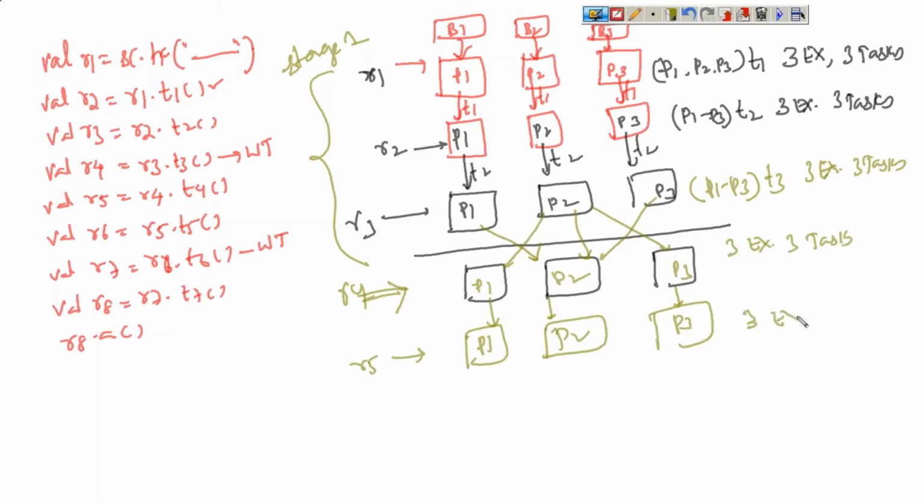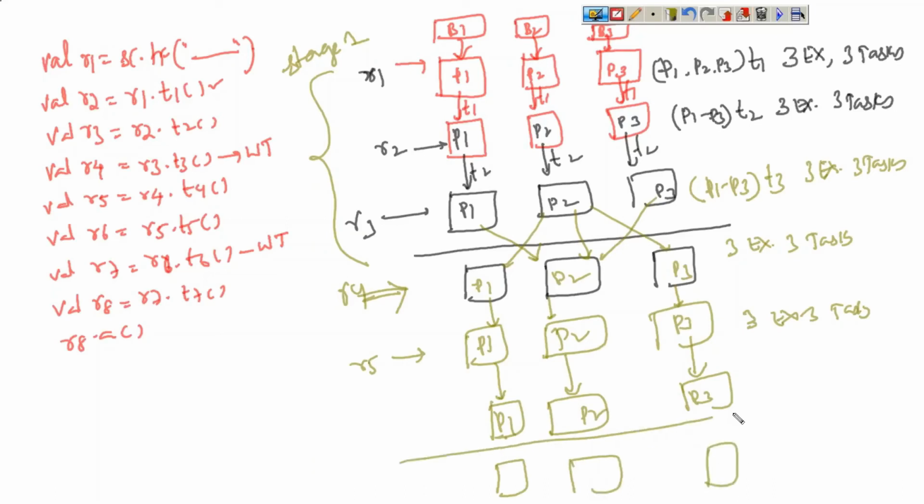Here also three executors and three tasks. So on R5, T5 is applied again here. So this is also a narrow transformation only, no problem. So 1, 2, 3, three partitions are created. Now what is the next operation? On R6, a wide transformation is applied. So as it is a wide transformation, it will involve shuffling. It will involve a shuffling operation. Shuffling in the sense the data may be shuffled among the partitions like this. And from here to here one more stage will be created. Let us call this stage 2.